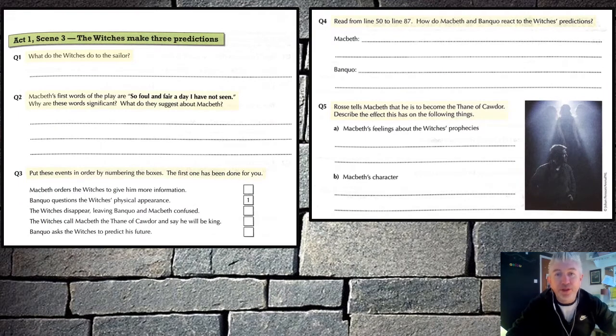Right, Act 1, Scene 3. This is the witches, the big scene, one of the highlights of the show, where they meet Macbeth for the first time. Question 1. What do the witches do to the sailor?